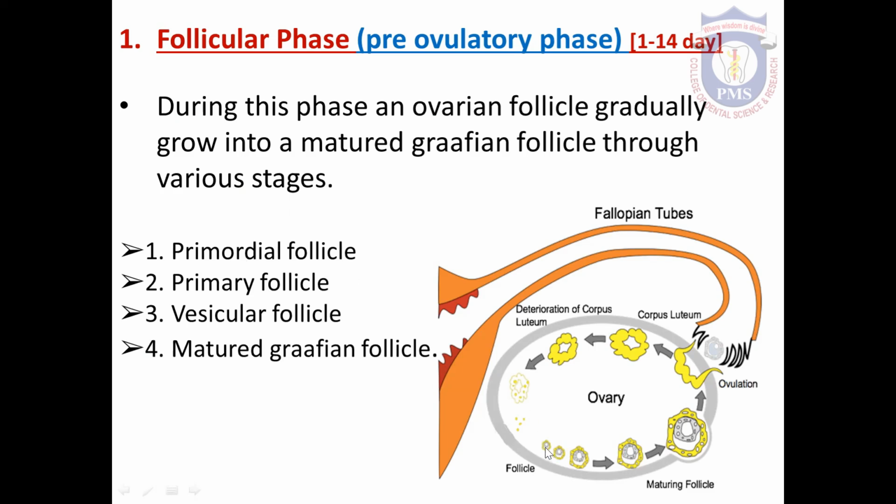And this is the primordial follicle. This is the ovary, the primary sex organ in female. And these are the primordial follicles. There are 4 lakhs of primordial follicles. Primordial follicle means the ovum is incompletely covered with granulosa cells. This structure is called primordial follicle.